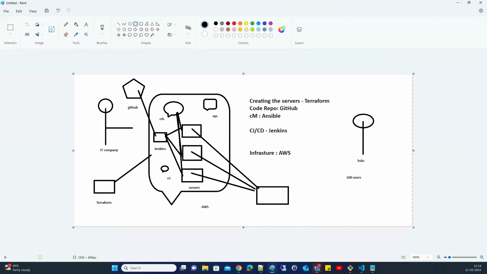In coming days in the Jenkins projects, we will see this infrastructure setup. For example, when a developer uploads the code, how it automatically runs the Jenkins job, how Jenkins is set up, how the pipeline works, and what files are created in it.